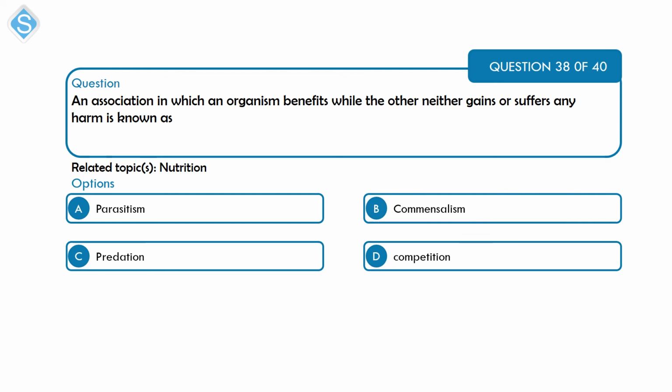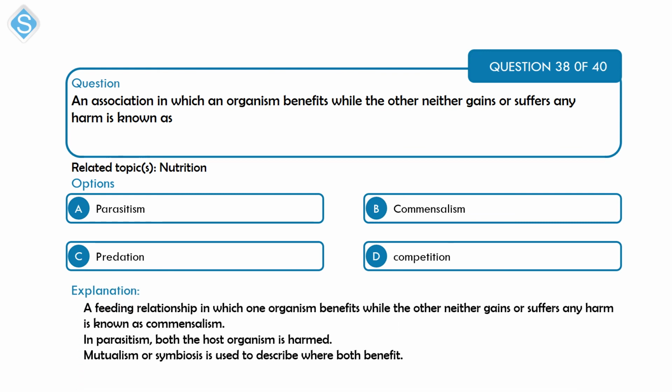All right, so there are different feeding relationships between organisms. We have parasitism, we have commensalism, we have mutualism or symbiosis. A relation where one organism benefits while the other organism does not benefit, and does not suffer any harm, is what is termed commensalism. That is option B. In parasitism, however, the parasite benefits from the other organism, which is regarded as the host, and it benefits in a way that also harms the host. While in mutualism, both organisms derive mutual benefit from the relationship.